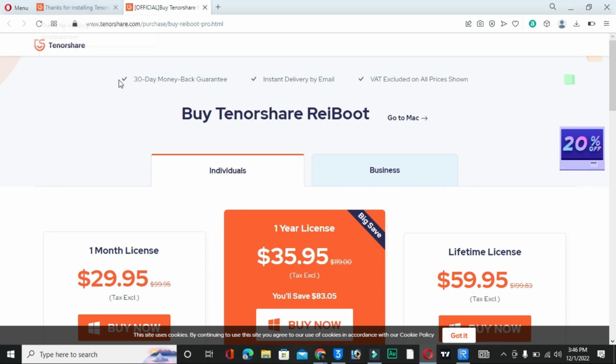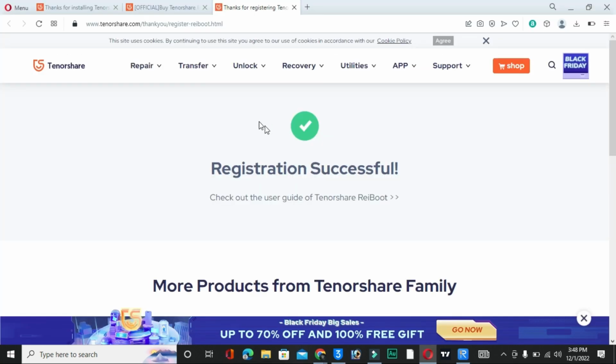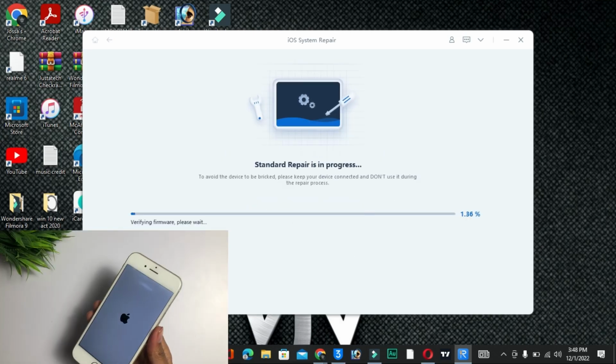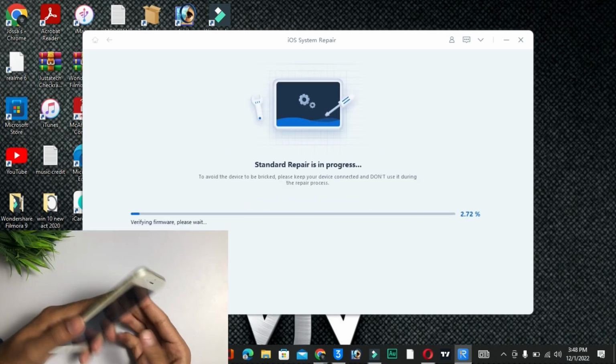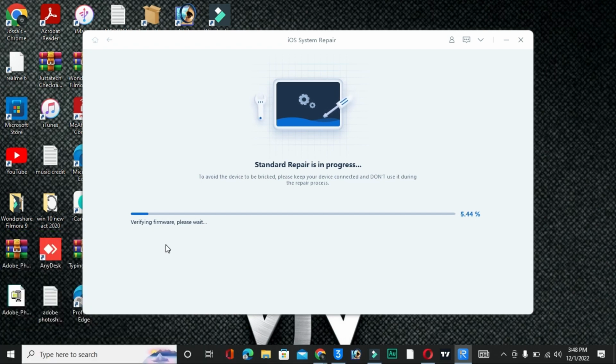Right now I have a license key, I have already bought it, so I will enter my license key here. So I will click on register, but firstly you need to buy. Okay guys, so now registration is successful. Now I am ready to use. You will see my process has started. Now you have to wait until it reaches 100%.